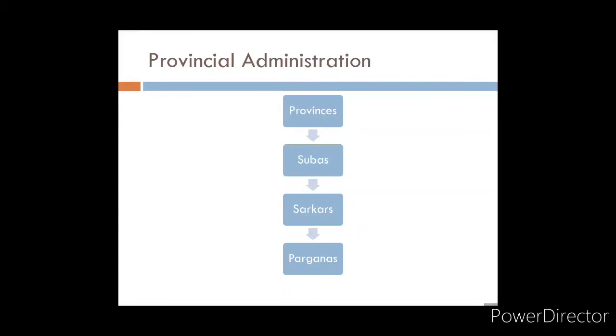Clear? What did we study in provincial administration? I told you that the provinces were divided into subas. Subas were headed by a governor who was known as Subedar. This Subedar acted as a link between the province and the ruler. Now this Suba was again divided into Sarkar or district, and this Sarkar or district was divided into Parganas. These Parganas had many villages.